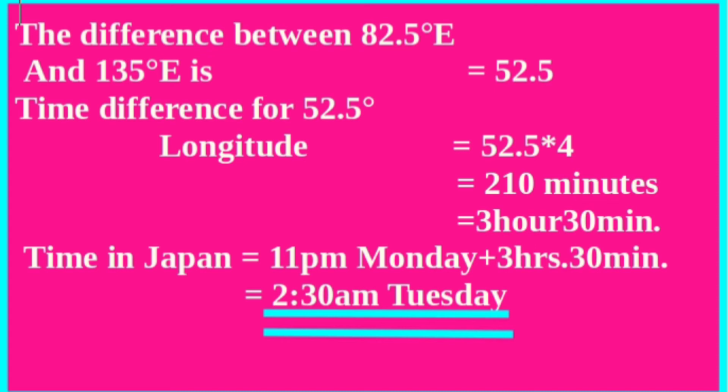Time difference for 52 and half degree longitude is equal to 52.5 into 4, that is equal to 210 minutes. We convert minutes into hours, we get 3 hour 30 minutes. Time in Japan is equal to 11 pm Monday plus 3 hours 30 minutes, that is equal to 2:30 am Tuesday.